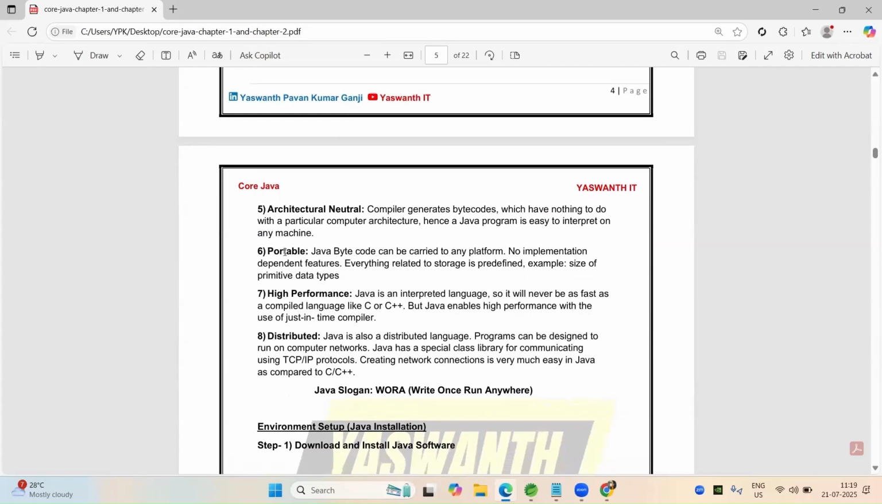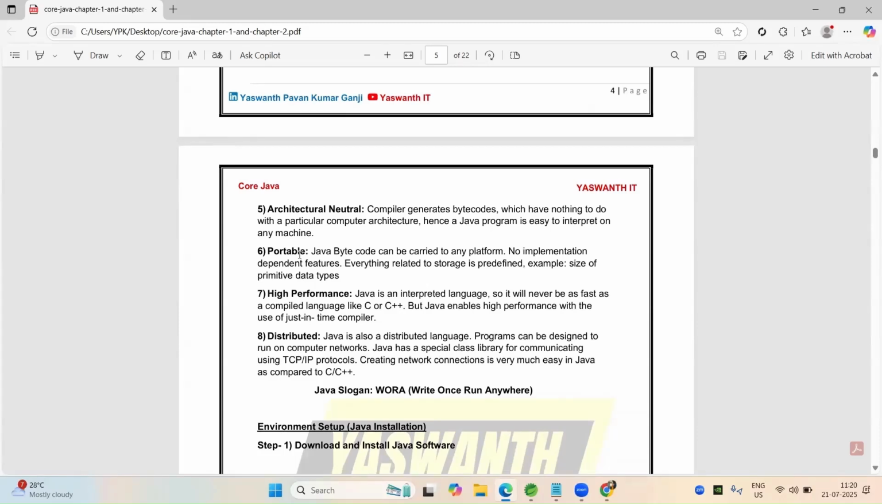Portable. What does it mean? Our Java bytecode can be carried to any platform. So we can transfer our bytecode to another operating system also, with no implementation-dependent features.